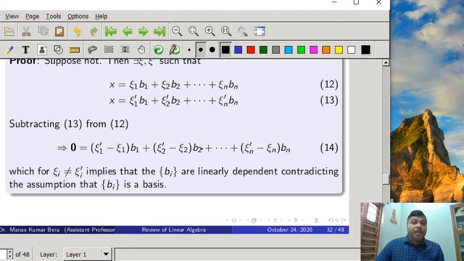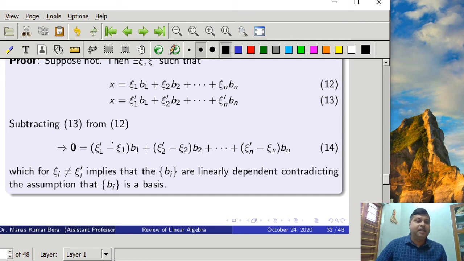Now if b1, b2, bn are basis vectors, then they are linearly independent, and for linearly independent vectors all these coefficients must be equal to 0. If all these coefficients are 0, then zeta 1 dash equals zeta 1, zeta 2 dash equals zeta 2, and zeta n dash equals zeta n.